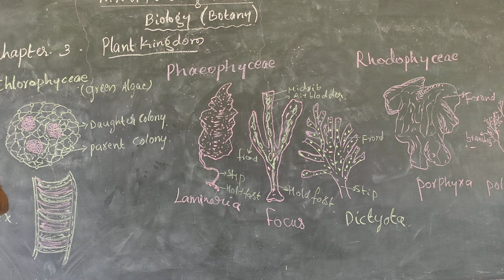Chlorophyceae is green algae, because green pigment will be present in Chlorophyceae. Here the diagram indicates the filamentous type, and also it will be colonial. Filamentous, colonial, and tubular structure. For example, Spirogyra. Volvox has a daughter colony which helps the parental colony. These two will be responsible for the asexual reproduction.